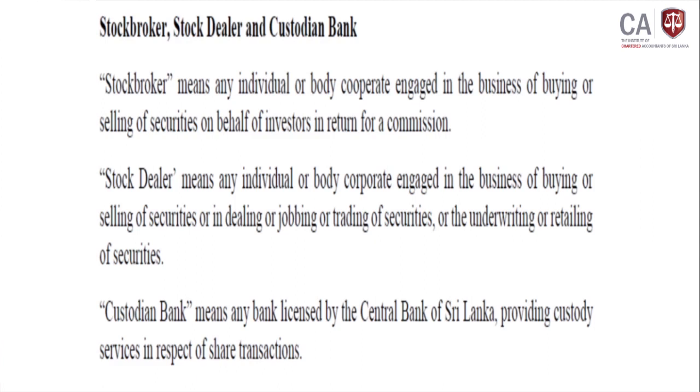They are engaged in other activities like retail trading as well. A custodial bank means any bank licensed by the central bank to provide custodial service in respect of share transactions. Those are the definitions related to these three parties: stockbrokers, stock dealers and the custodial bank. These are the things we discussed on the second topic.